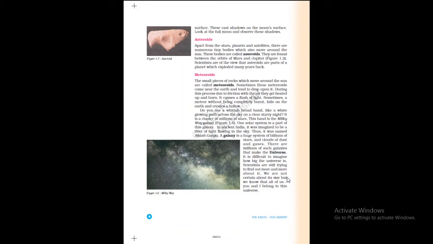We are not certain about its size, but we know that all of us, you and I, belong to this universe. How big is its size? Yet we can't say.